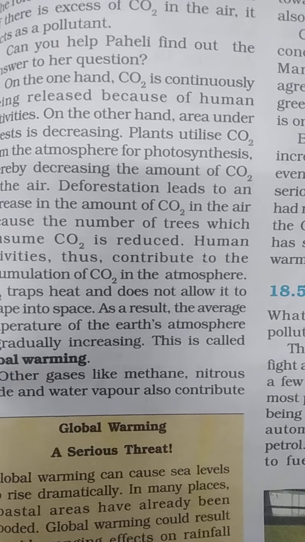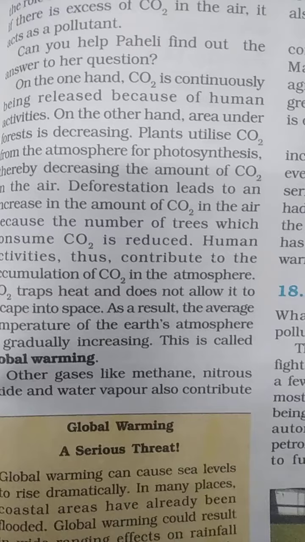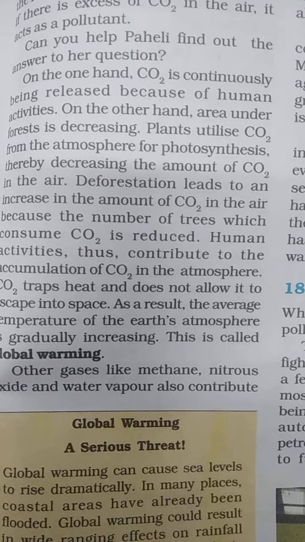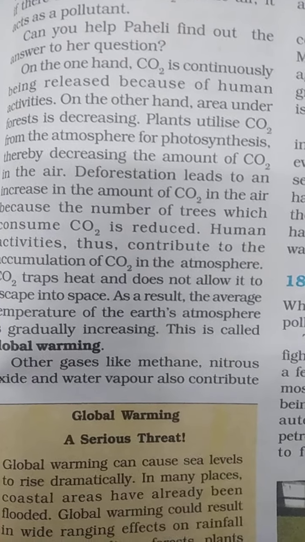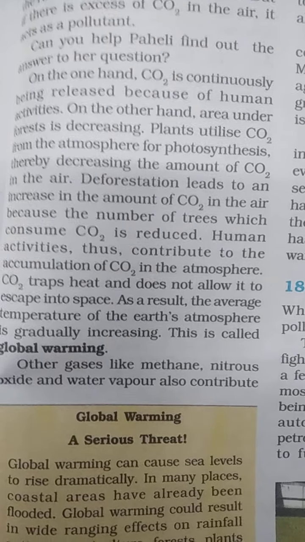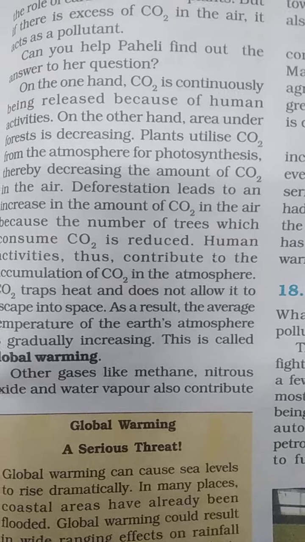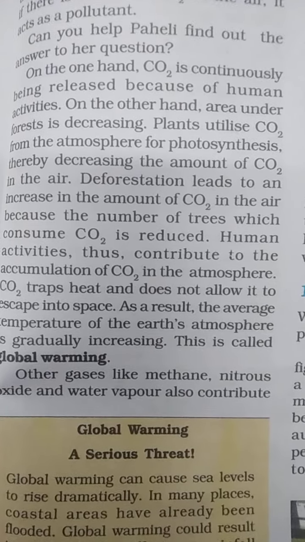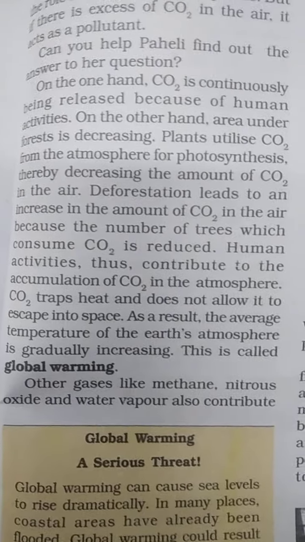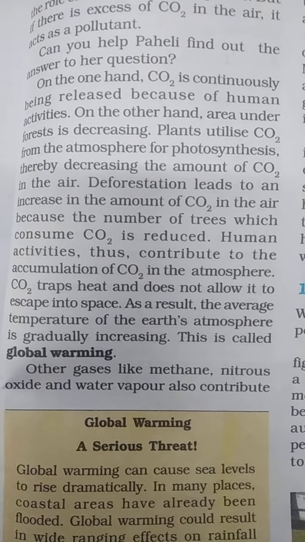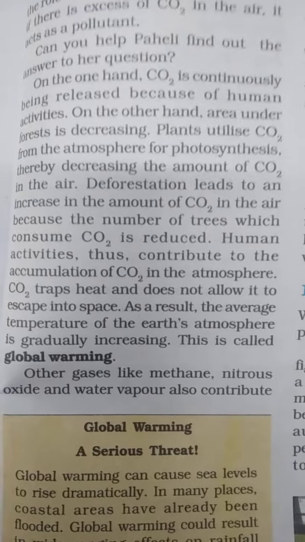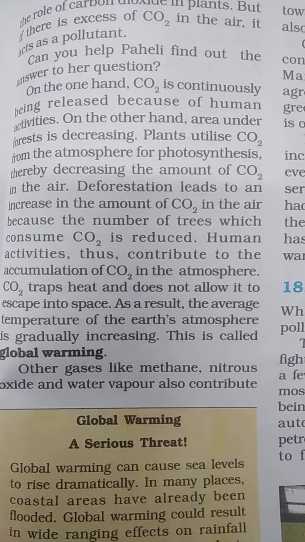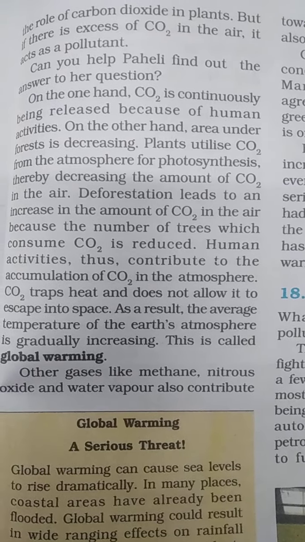In addition to carbon dioxide, there are other gases like methane, nitrous oxide and water vapor. These are the other gases that cause global warming. The increase in the temperature of the earth, that is global warming, leads to the melting of polar ice caps and glaciers, and ultimately there is a rise in the sea level, which is expected to lead to flooding of coastal areas by sea water.